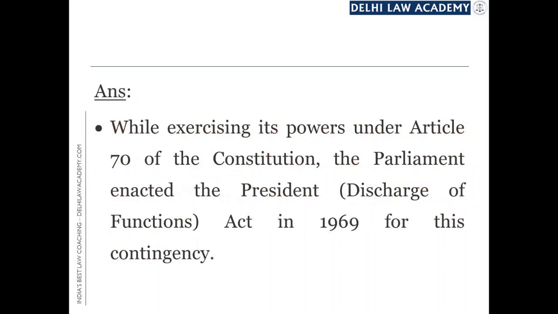The Parliament has been empowered by Article 70 of the Constitution to pass a law taking care of such a contingency, and in exercise of this power given to the Parliament under Article 70 of the Constitution, the Parliament actually enacted the President (Discharge of Functions) Act in 1969 for this contingency. What is the contingency? When the office of the President is vacant and the office of the Vice President is also vacant. And what is the provision contained in this enactment?